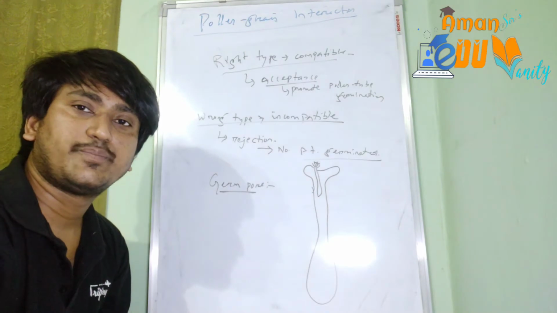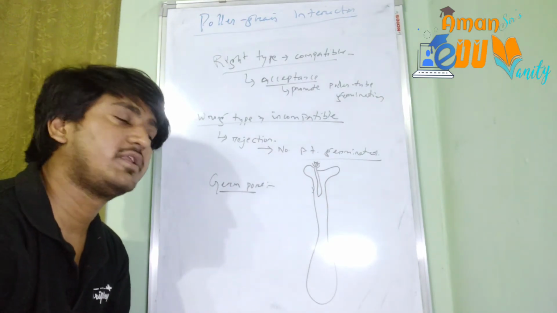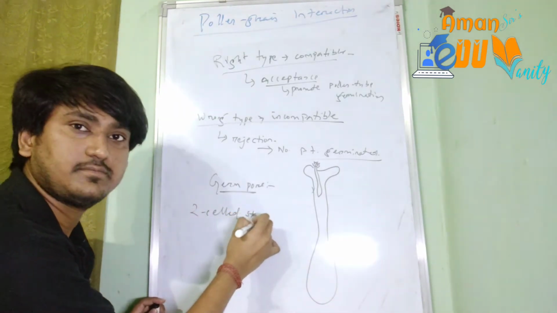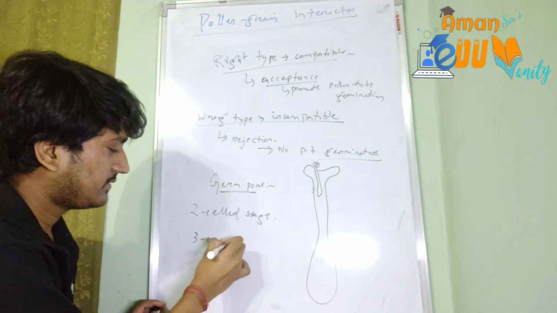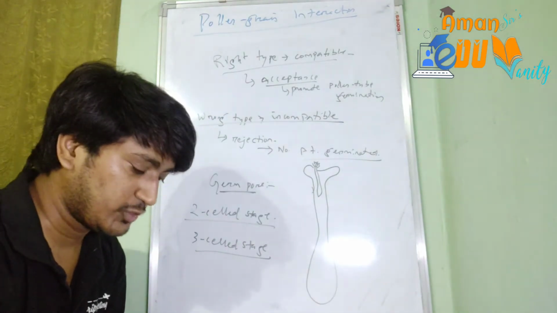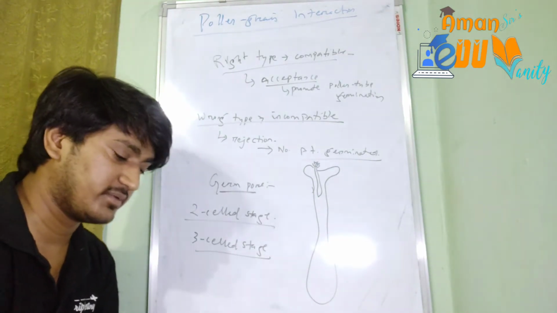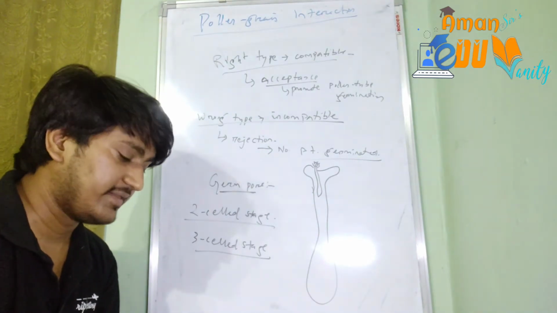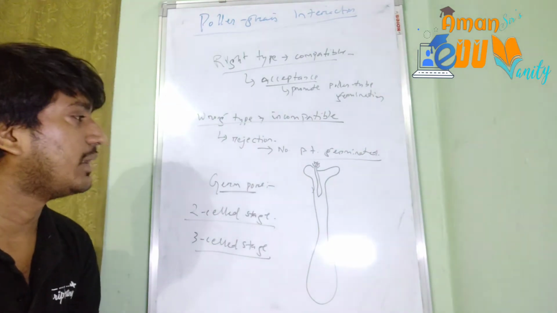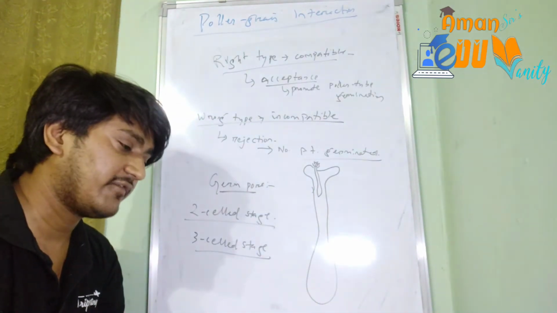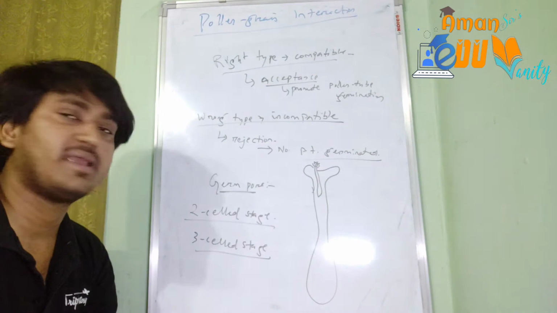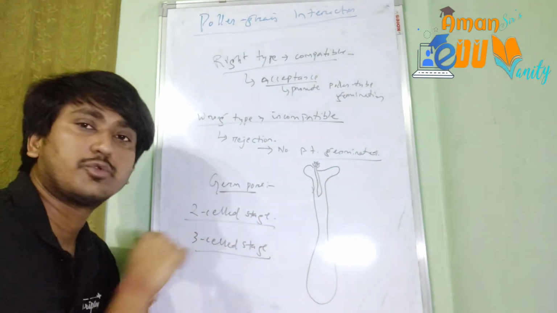Okay, so I also taught in that pollen grain video that pollen grains could be at the 2-celled stage, or they could be at the 3-cell stage. Okay, so if it is a 2-cell stage pollen grain, it will have a generative cell and a vegetative cell. In that case, the generative cell will divide and form 2 male gametes within the pollen tube while it is growing. Okay, but if it is already a 3-cell stage pollen grain, then what will happen? There will be no division, only the 2 male gametes will be transferred from the stigma to the ovary.